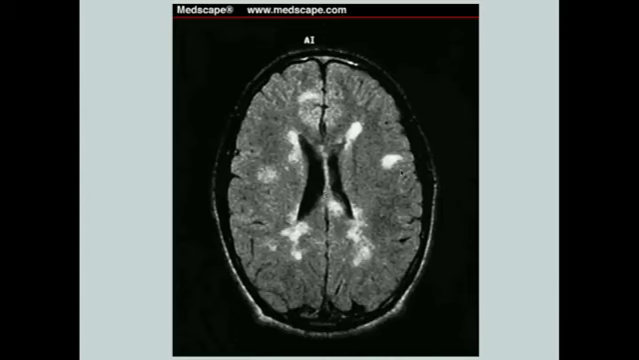They also occur around the cortex. So here we call these juxtacortical lesions. And then they also have a tendency to occur along the corpus callosum, which you see here. And then also on the cerebellar peduncles, which we don't see at all here because we're not at that level.